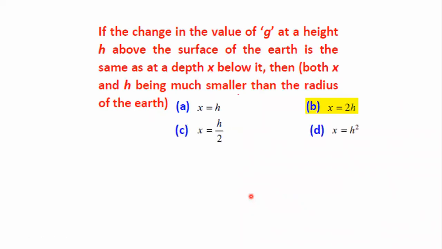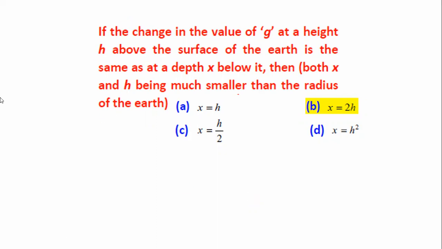If the change in value of acceleration due to gravity at height h above the surface of Earth is the same as at a depth below it, then the relation between these two we have to find. Acceleration due to gravity at a depth and at a height will be the same. What did they give?